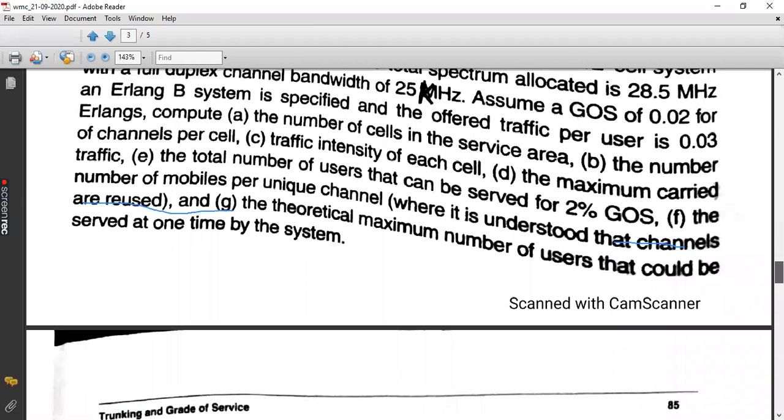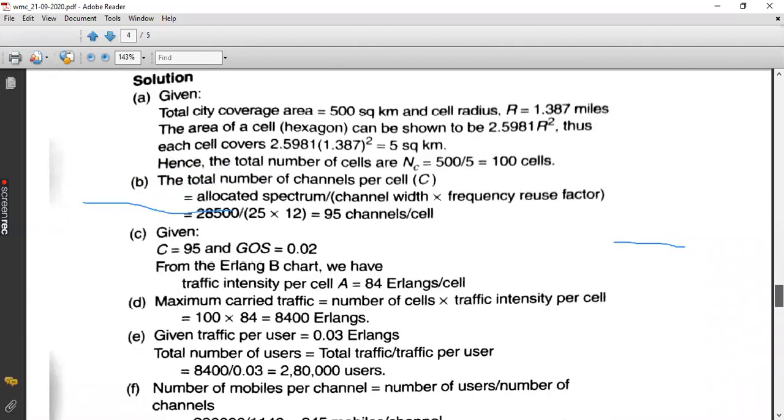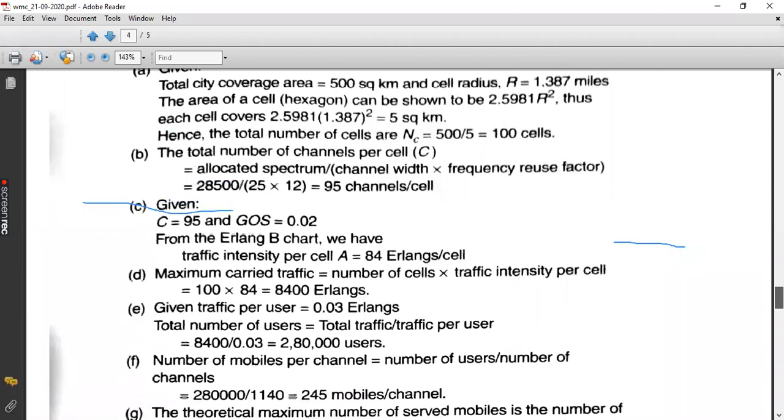In part E, we are going to find the total number of users for this particular GOS. Total number of users, that is U, you need to find capital U. You know the formula of finding U. You have already done it in the previous question. U is nothing but total traffic divided by traffic per user, that is A by AU. What is U? U is equal to A by AU.